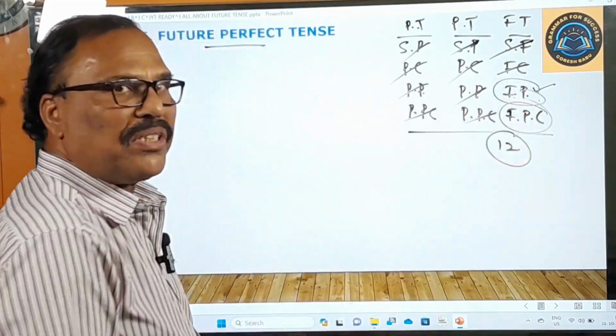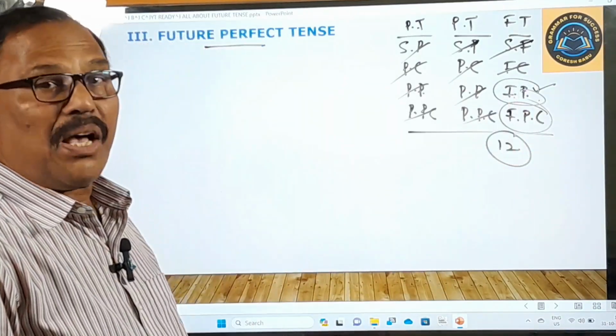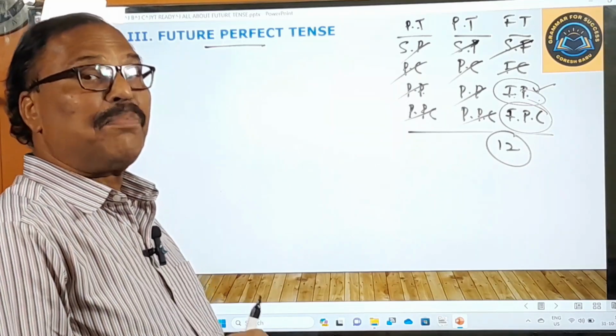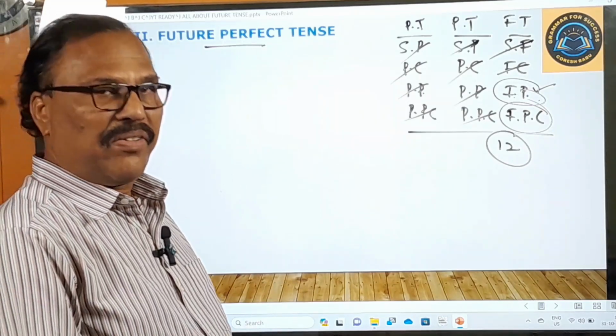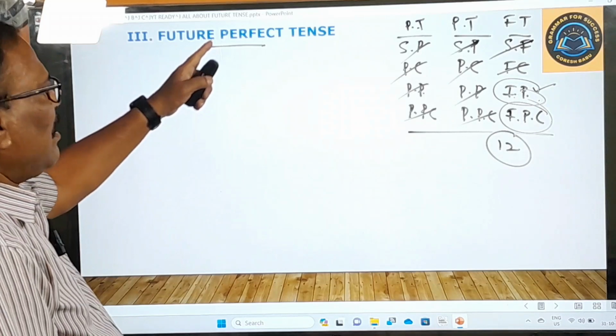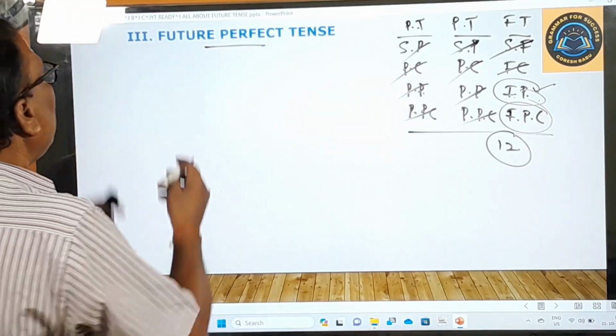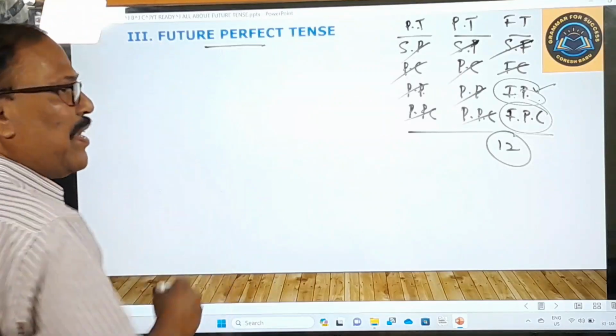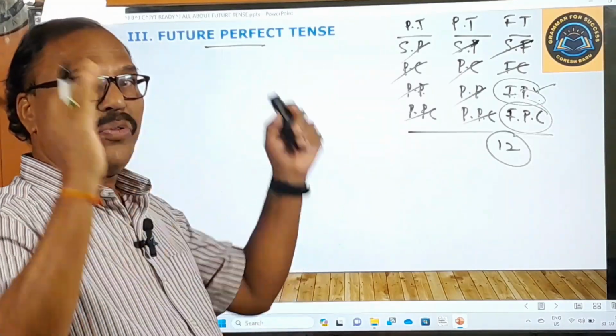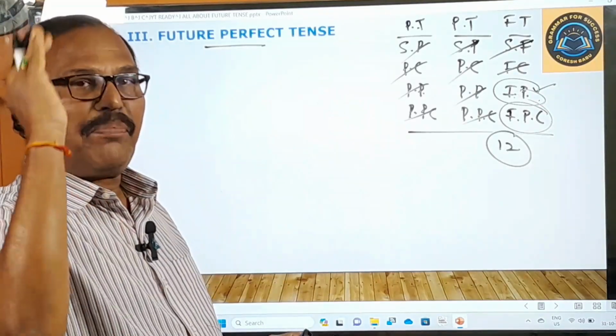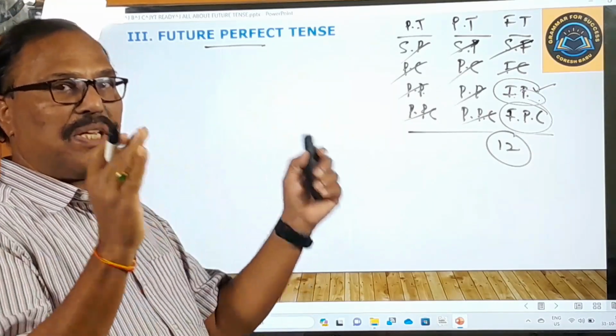They are very important, not only for your competitive examinations, but also for the improvement of your spoken English skills, right? And this is going to be the third subtense under future tense. Let us see its features. You know very well, every tense has got two features. What are they? Helping verbs and main verbs. We have to see both of them.